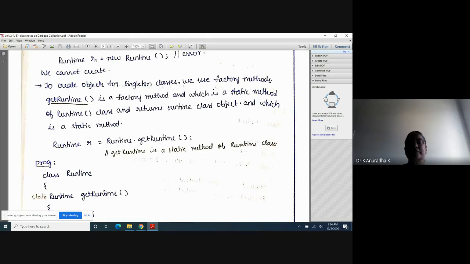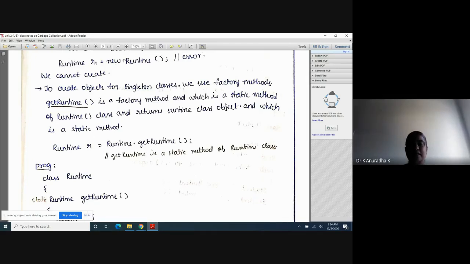So what is the return type of getRuntime? It returns a Runtime class object. That's why the Runtime class object is returned and the address of that object is stored in this variable r1. We can't create it the usual way. Actually this is the object creation syntax, new Runtime, but for Singleton classes we can't use this syntax.